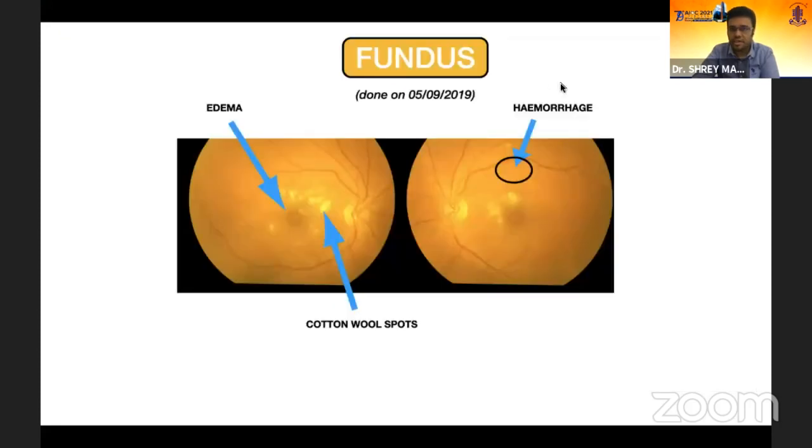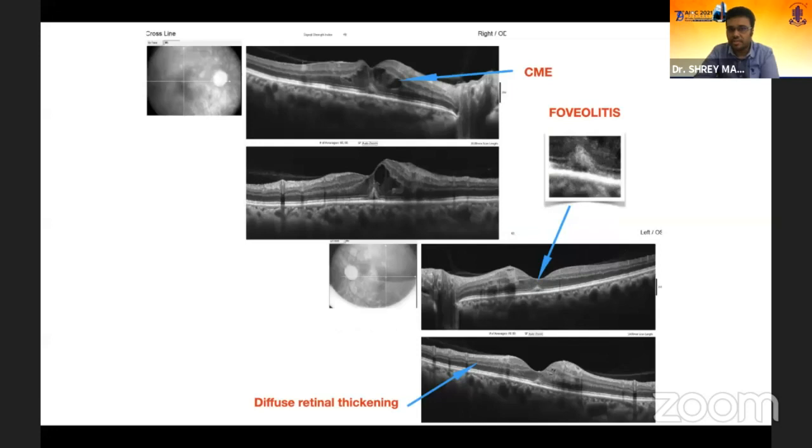This is the fundus picture of one of the cases which we saw. As you can see, there are cotton wool spots, retinal hemorrhages, and macular edema. Here is the OCT picture of the same patient, which shows cystoid macular edema. As you can see in the inset, there is the conical elevation, as I mentioned earlier, known as fovealitis, and diffuse retinal thickening.